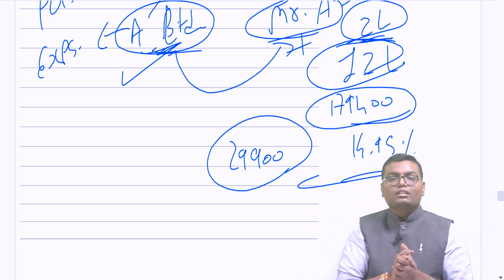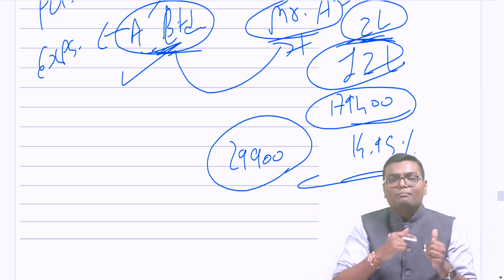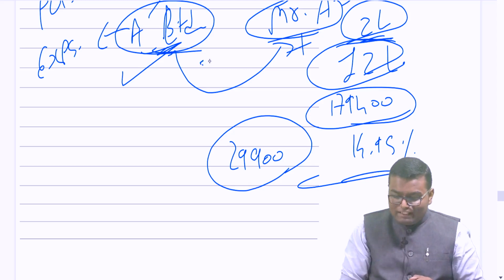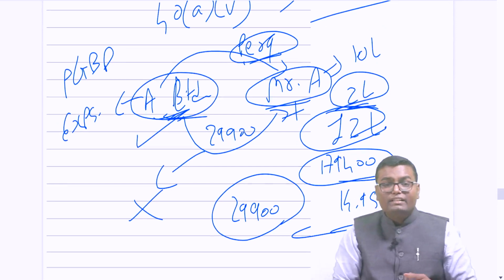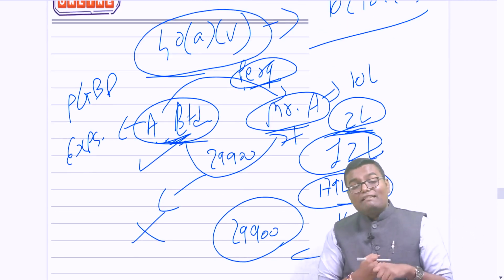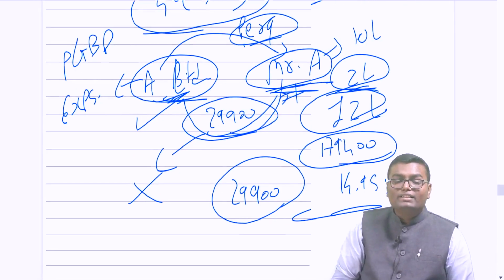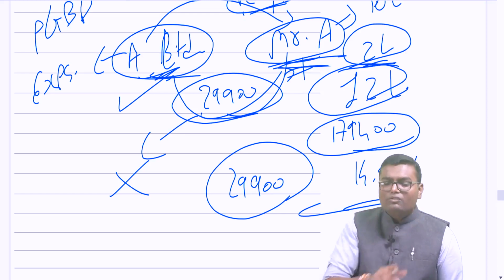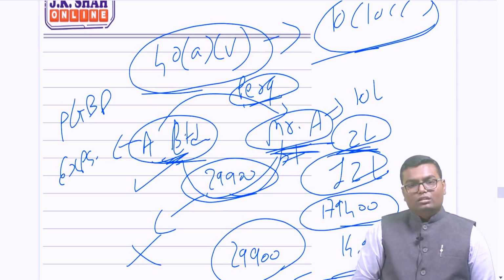Now, if the tax on non-monetary perquisite is given by the company to the employee, that tax amount which is given, it is not allowed as a deduction for this company. It is disallowed as per 40 clause A subclause 5. And similarly, for the person who is receiving this tax amount, 29,900, the employee, this tax amount will be exempt under section 10 clause 10 CC. This you understood?